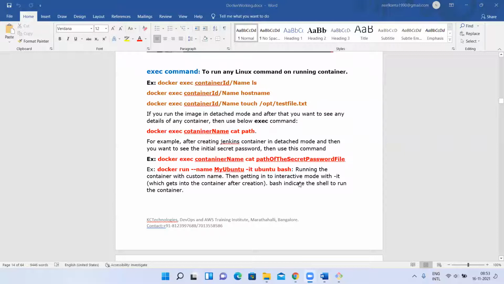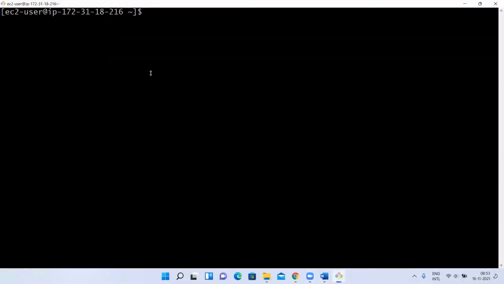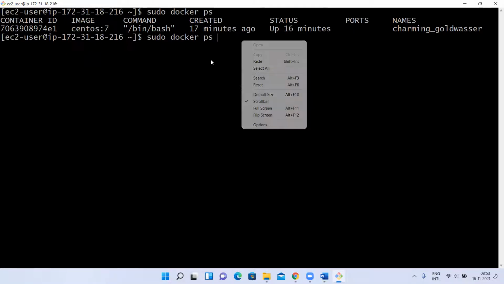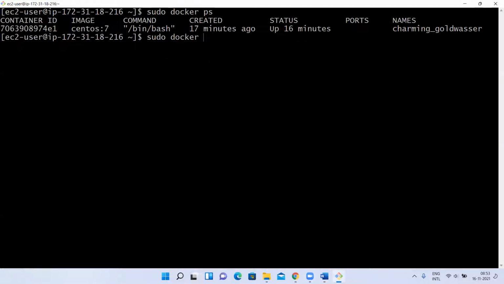Let me show you this. So docker exec is a command. Let me just list the container ID once. Okay, this one, I'll take the container ID. Docker exec, this container ID. If you use attach in place of this, docker attach container ID, it will enter inside the container.